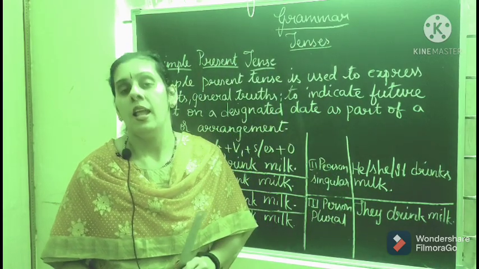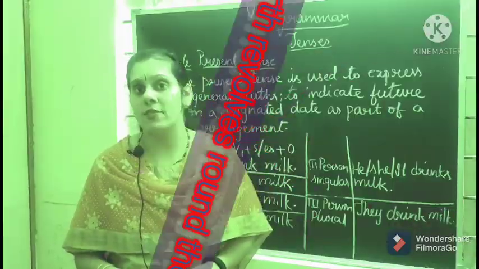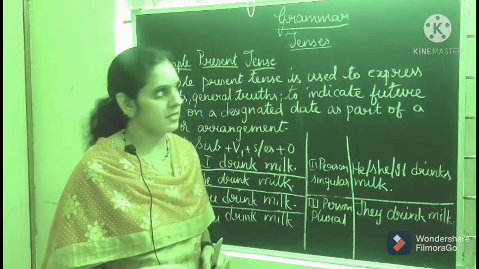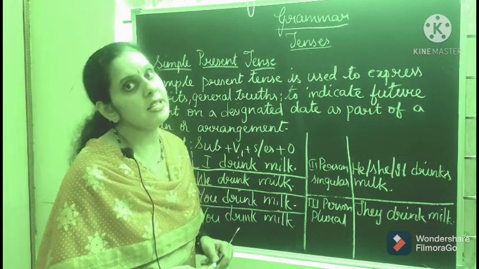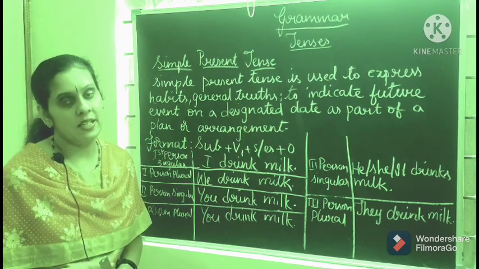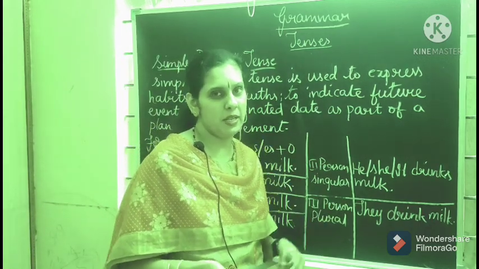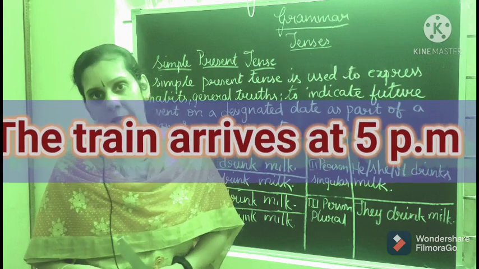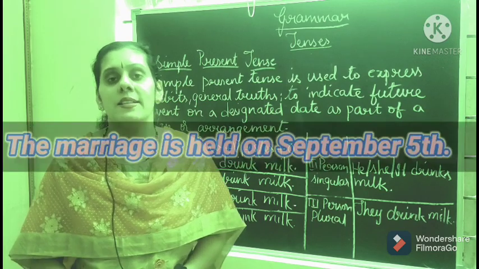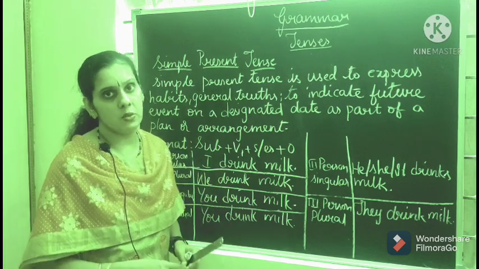Next, for universal truths, like we can say, the sun rises in the east, the sun sets in the west, the earth revolves round the sun. For universal or general truths, we use simple present tense. Next, to indicate a future event which is planned, on a designated date, as part of a plan or arrangement. Like we can say, the train arrives at 5 p.m. Exactly at 5 p.m. the train arrives. The marriage is held on September 5th. That is a planned event. For that also we use simple present tense.